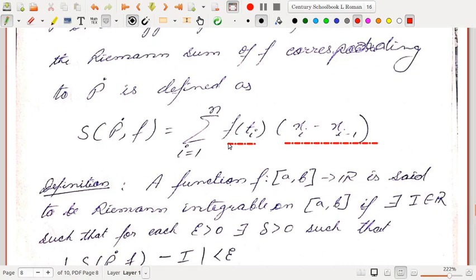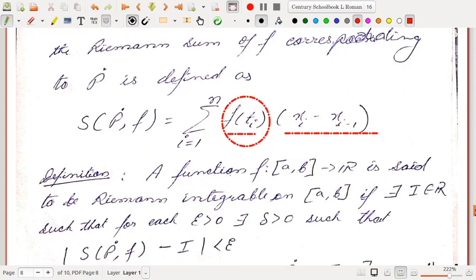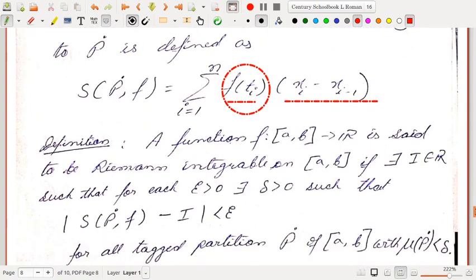Right. So here we are not defining it in terms of supremum. We are defining it in terms of the value of the function evaluated at any random point. Right. So this is called the Riemann sum corresponding to the tagged partition. Okay. So please observe that the Riemann sum is dependent on the choice of the tags, on the choice of the partitions.